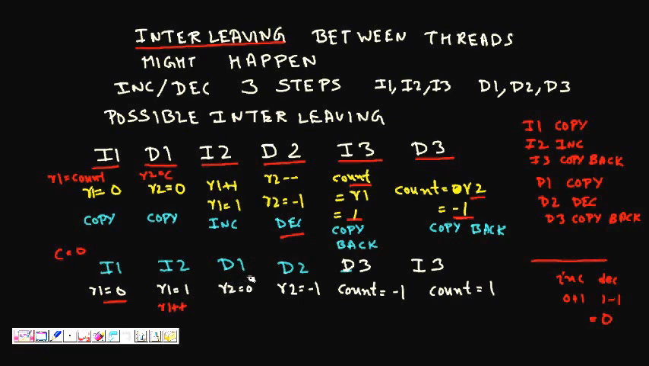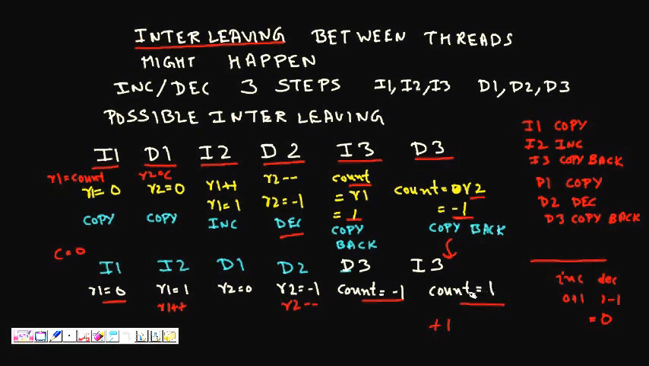Now what happens? D1 comes, that is thread 2 executes its first part, R2 is copied from counter, it becomes 0. D2 follows, thread 2 executes its second step, R2 minus minus, so R2 becomes minus 1. Then D3 happens, thread 2 completed all its operations, it copies back the value in R2 to count, so it becomes minus 1. Now finally thread 1 comes and copies its value back to count, so it becomes 1. Again your answer is wrong.